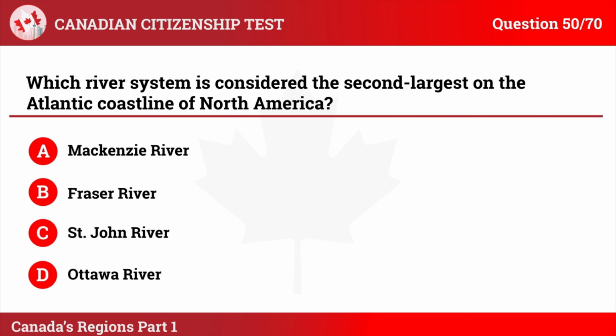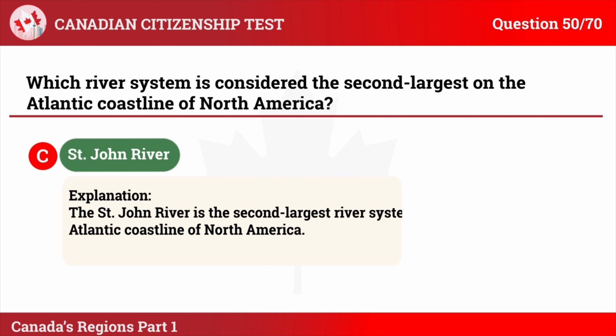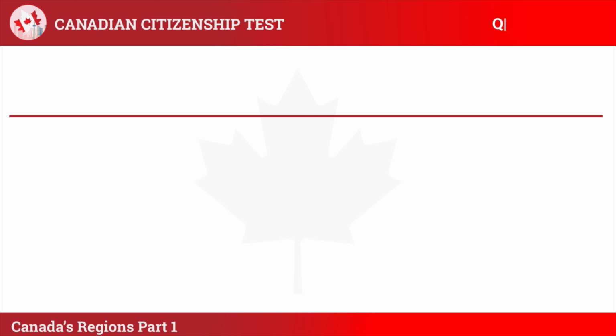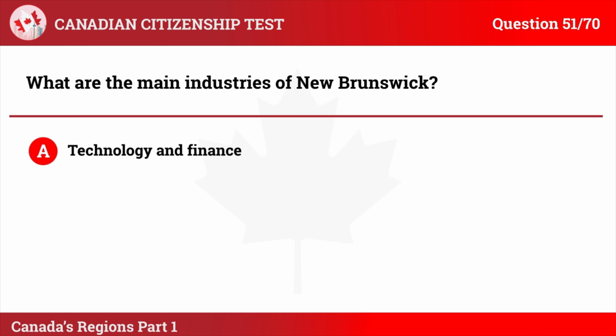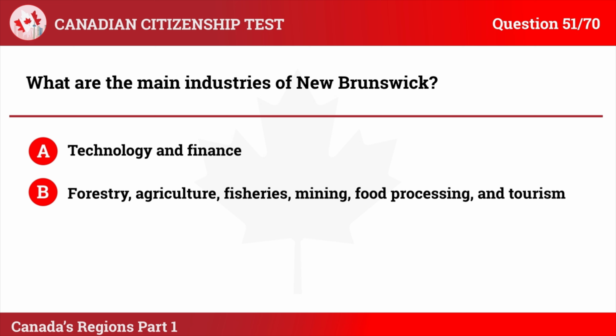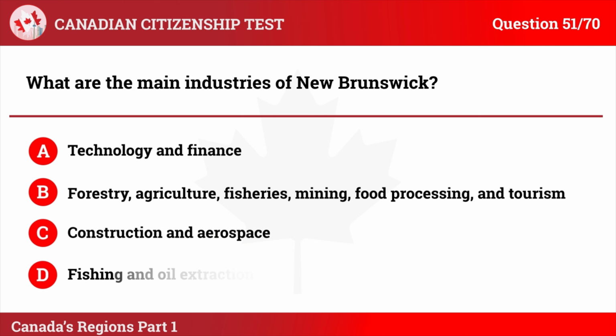The correct answer is C. St. John River. Explanation: the St. John River is the second largest river system on the Atlantic coastline of North America. Question 51. What are the main industries of New Brunswick? A. Technology and finance. B. Forestry, agriculture, fisheries, mining, food processing, and tourism. C. Construction and aerospace. D. Fishing and oil extraction.